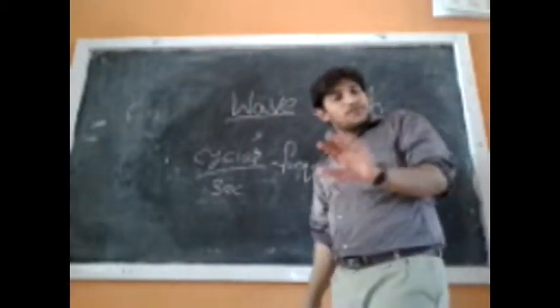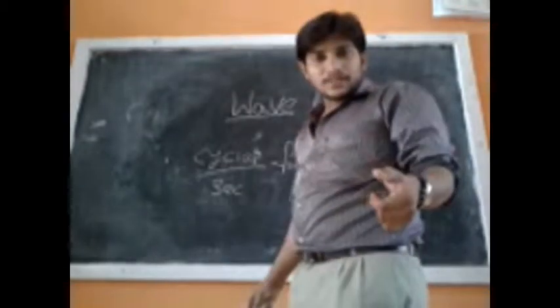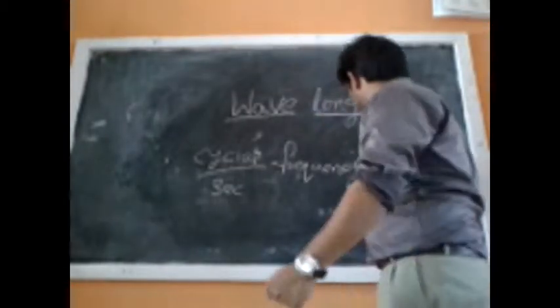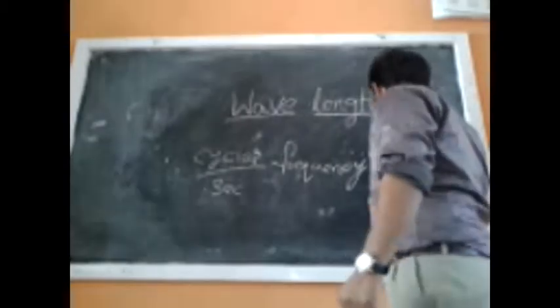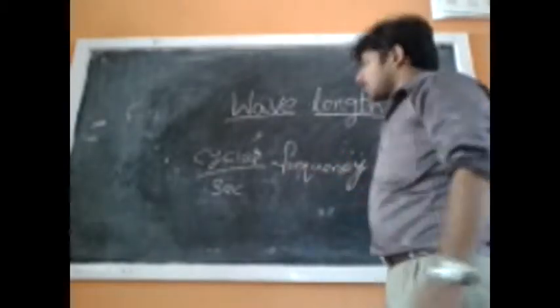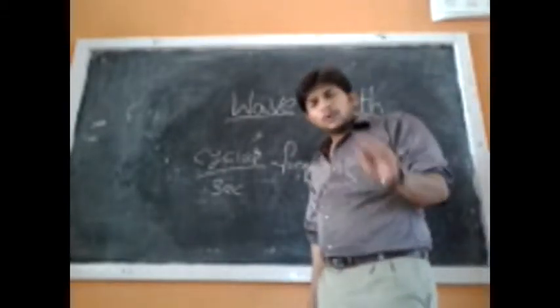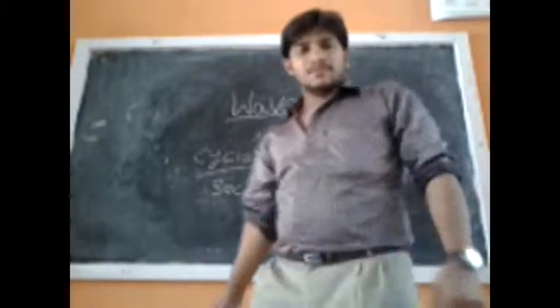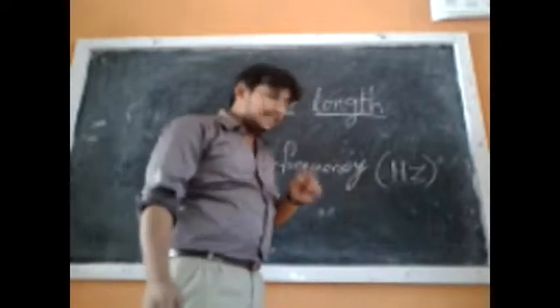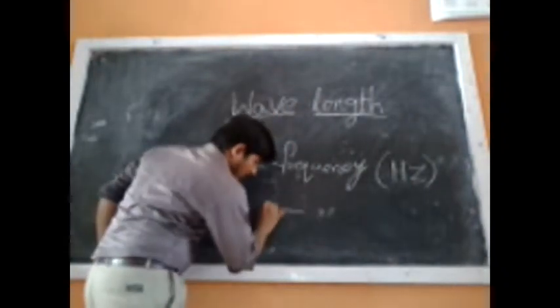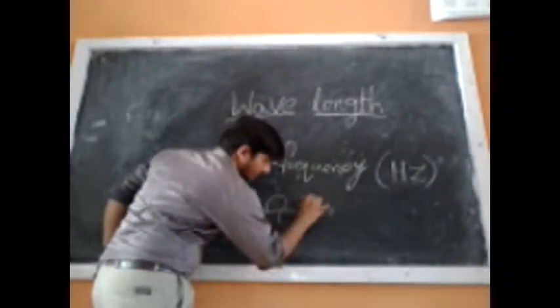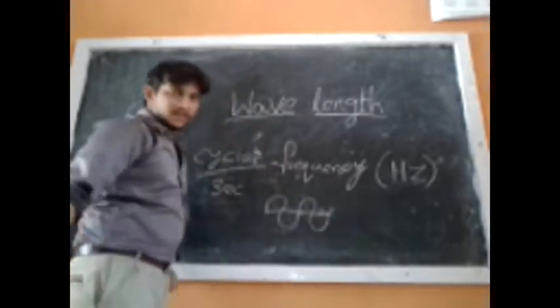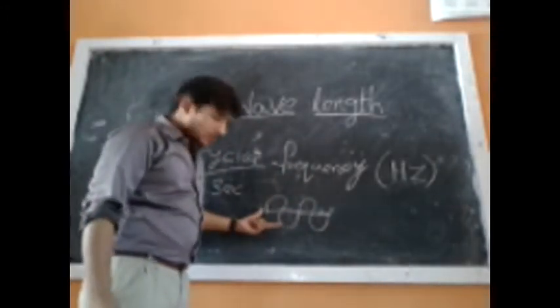What are the units of frequency? Hertz. If you get 1 cycle in 1 second, it is 1 hertz. Here there are 2 cycles, no?